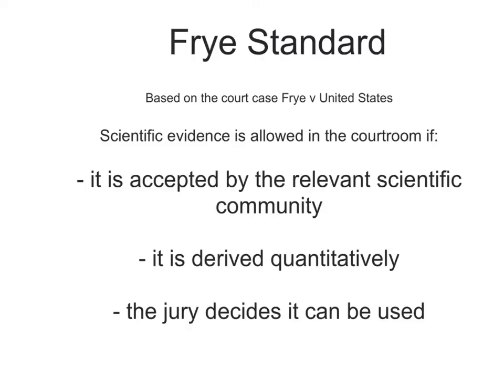We want to make sure that our experiments behind the science are quantitative. We don't want qualitative data because it is inherently biased. We project our desire for what the outcome will be onto the experiment, so it has to be based on numbers. Finally, the scientific evidence is allowed in the courtroom if the jury decides it can be used. The jury must decide if the evidence being presented is relevant or not.